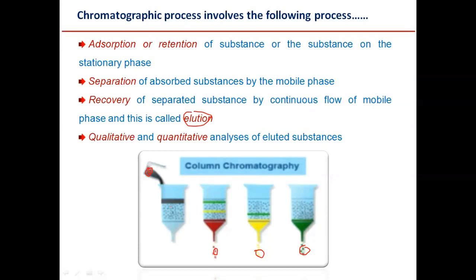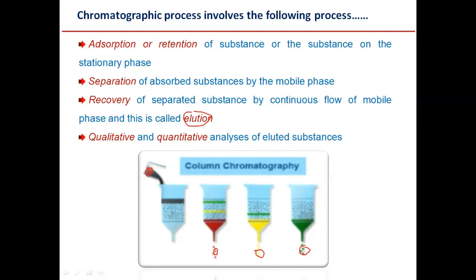This adsorbed substance gets separated, and the separated constituents are recovered by the continuous flow of the mobile phase, and this process is known as elution.